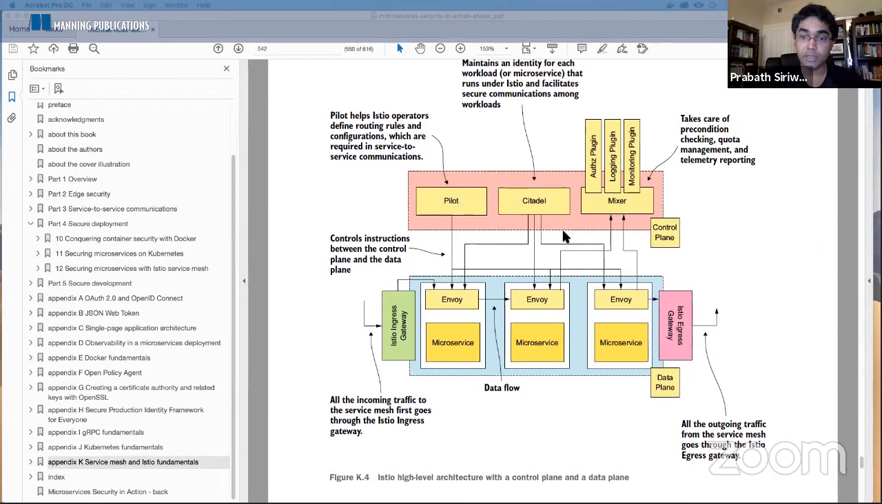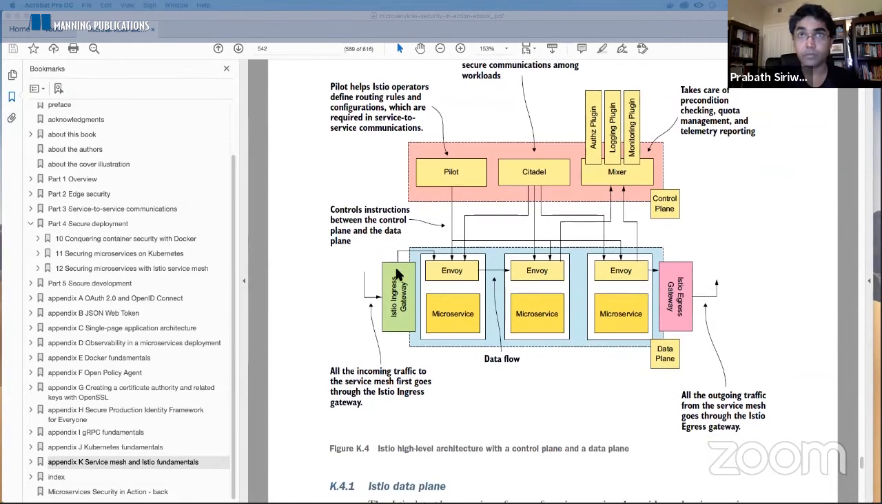So Galley sits between the pilot and the underneath platform. So that is Kubernetes. So pilot doesn't necessarily need to know how to talk to the Kubernetes APIs. It simply gets updated with respect to Kubernetes configuration by talking to Galley. So Galley knows how to talk to the underneath platform and feed the pilot with the relevant data.